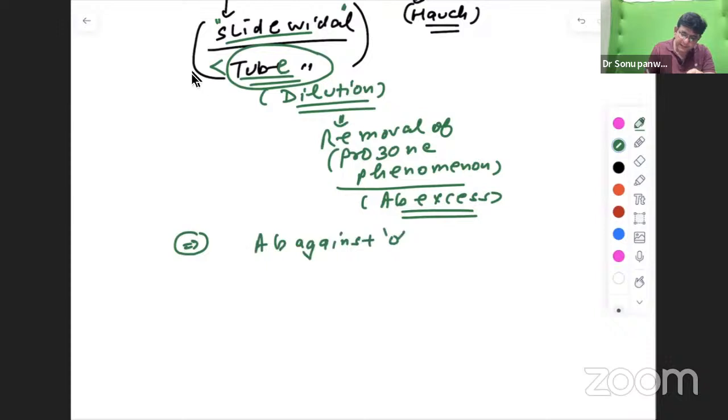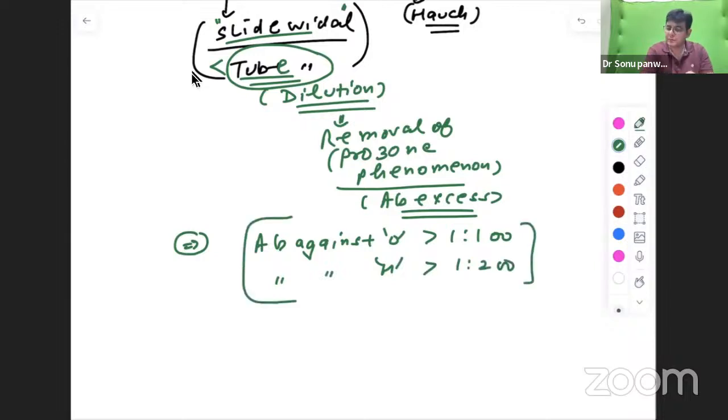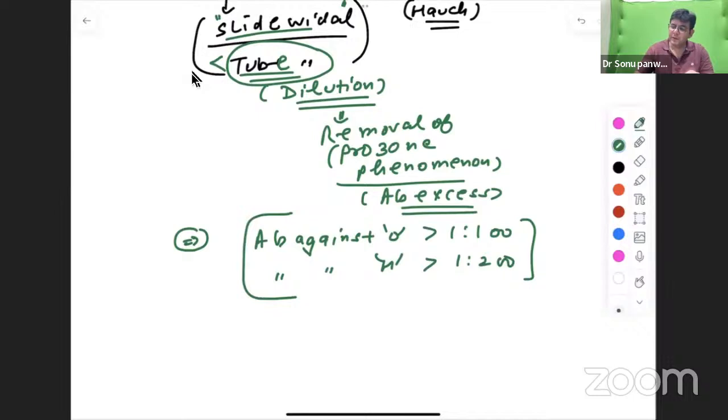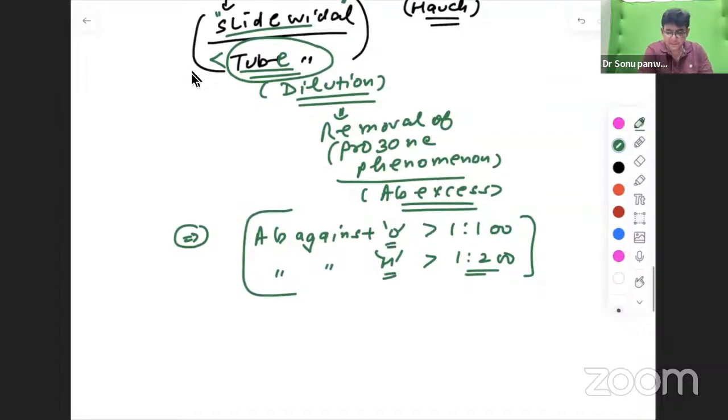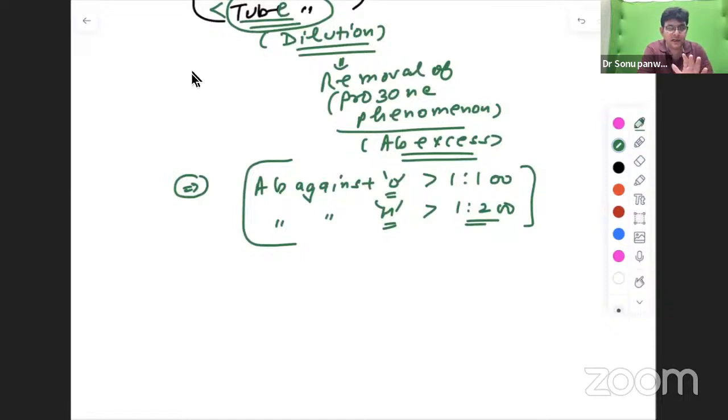If somebody's antibodies are more than 1:100 against O, and against H more than 1:200, this is the antibody titer which is given as a baseline. Above this, you can suspect that the patient might have typhoid fever. That is over 1:100 for O and over 1:200 for H.